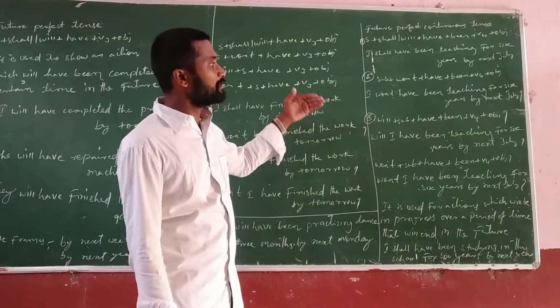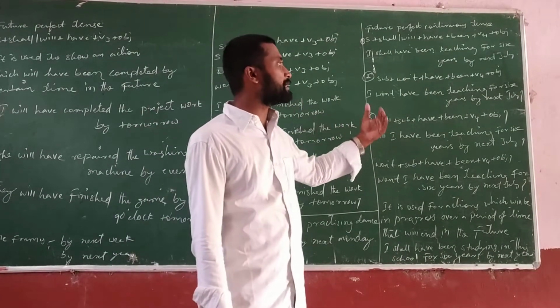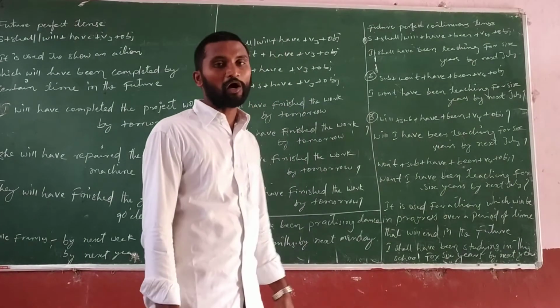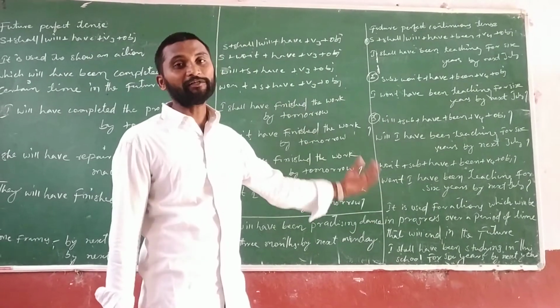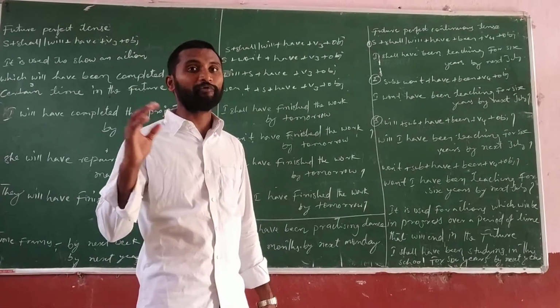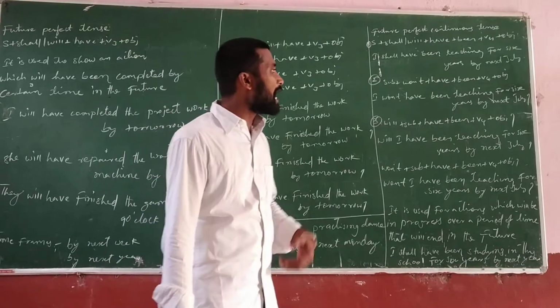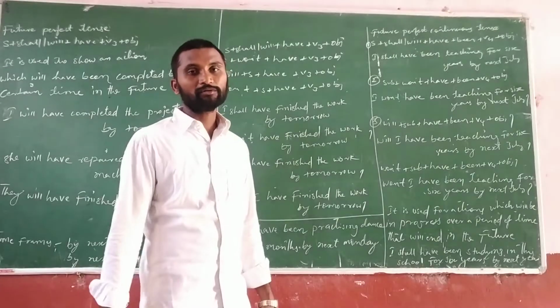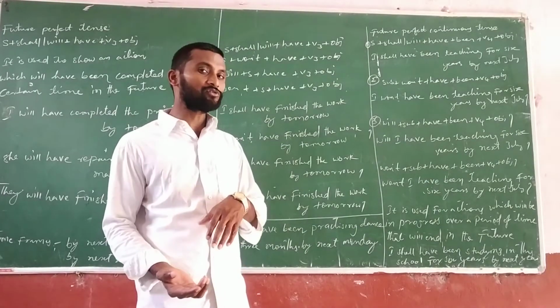Next one: subject plus won't plus have plus been plus V4 plus object. So it is the negative structure in the future perfect continuous tense. I won't have been teaching for 6 years by next July. It is the negative structure.